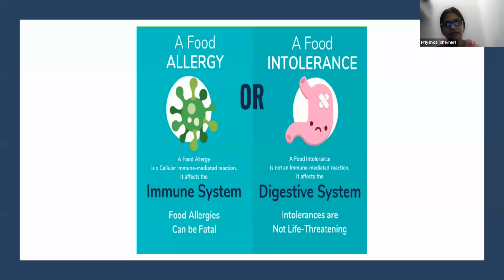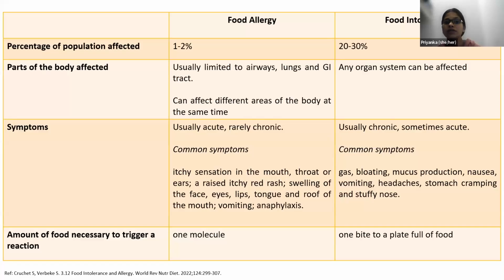So it doesn't mean that if food intolerances are not life-threatening, we can ignore it. Why? Because the percentage of population affected by food allergies is 1 to 2%, whereas with food intolerances, it's 20 to 30%. Let's see what are other differences between food allergies and food intolerances. Usually, food allergies are limited to airways, lungs, and GI and can affect different areas of body at the same time. Food intolerance, any organ system can be affected.